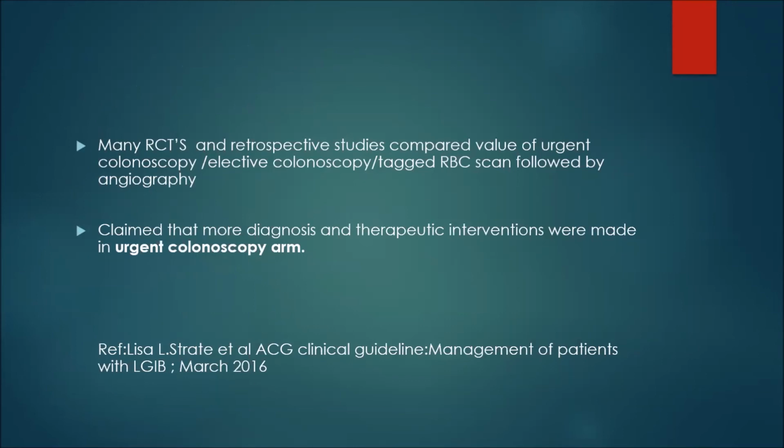Many studies compare the use of urgent colonoscopy, elective colonoscopy, and tagged RBC scan followed by angiography. The urgent colonoscopy arm is always more definitive with regard to diagnosis and therapeutic intervention.